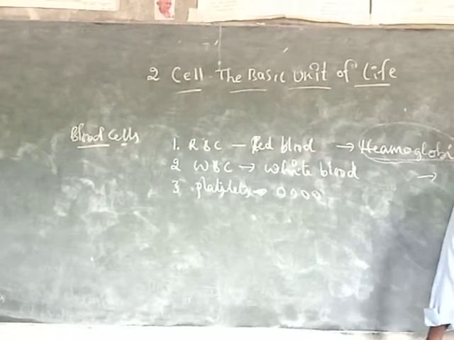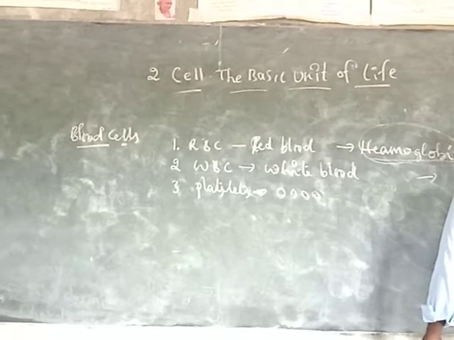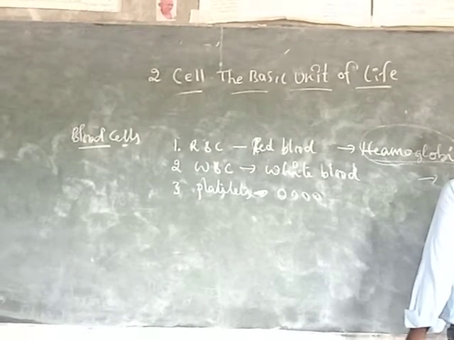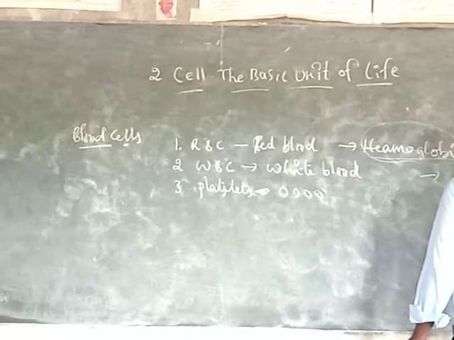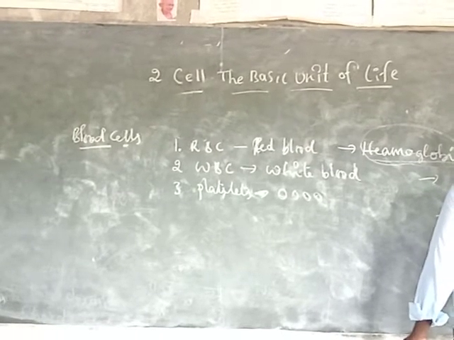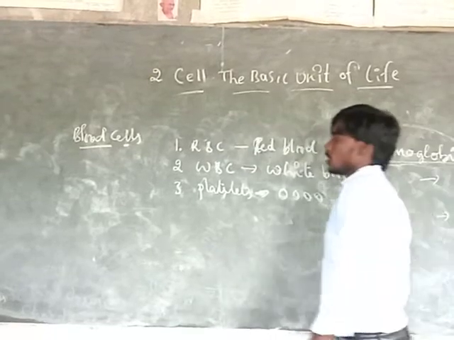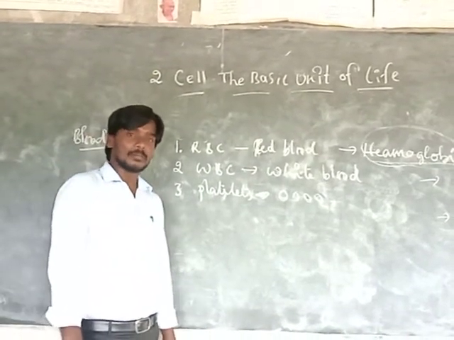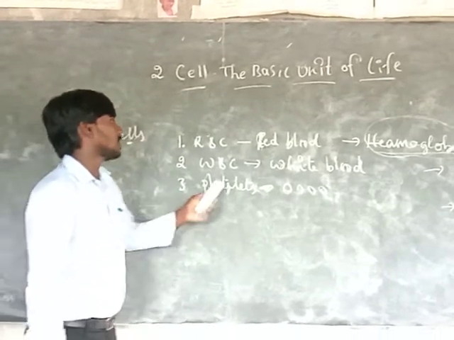Platelets also live 2 to 3 weeks. Okay. So those are the blood cells.